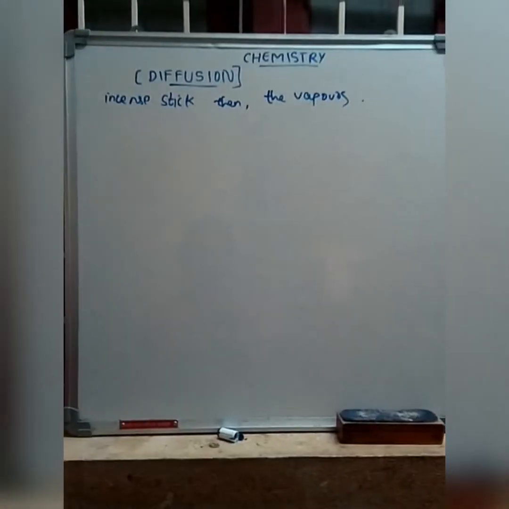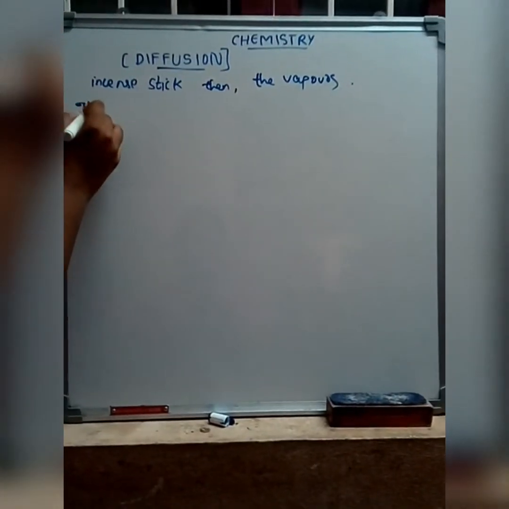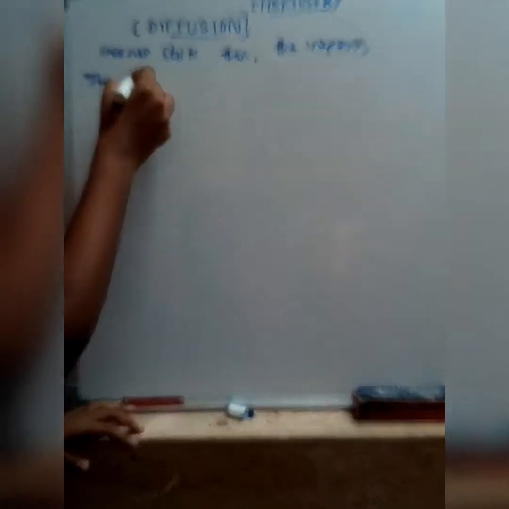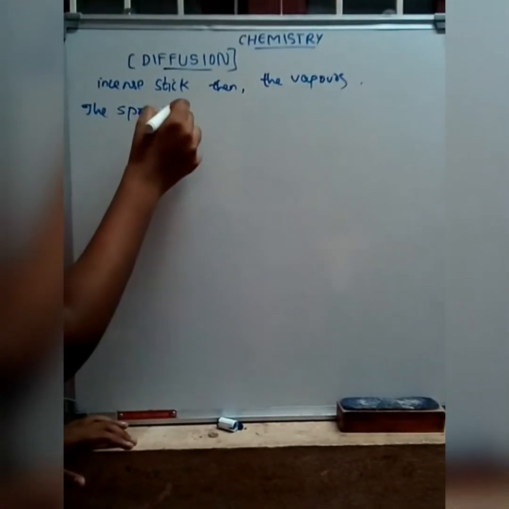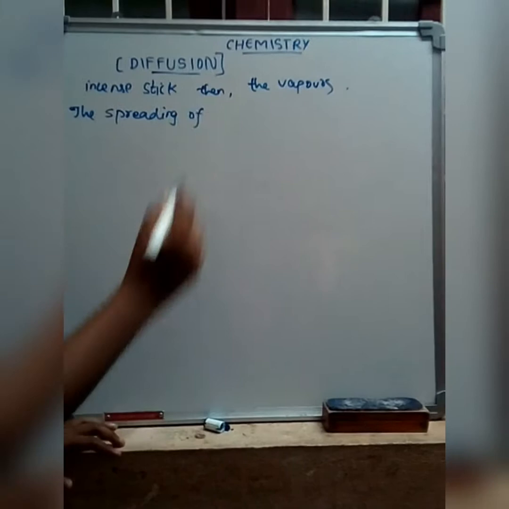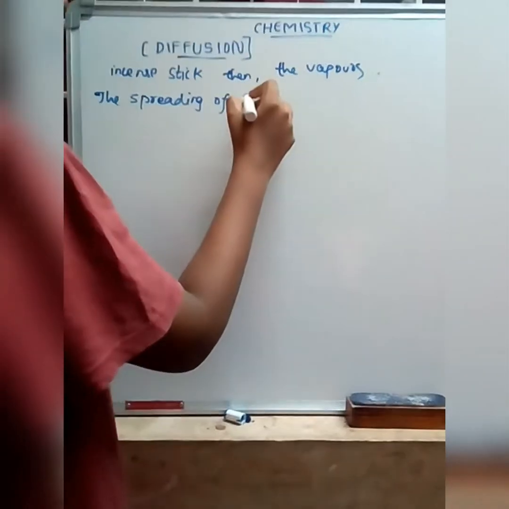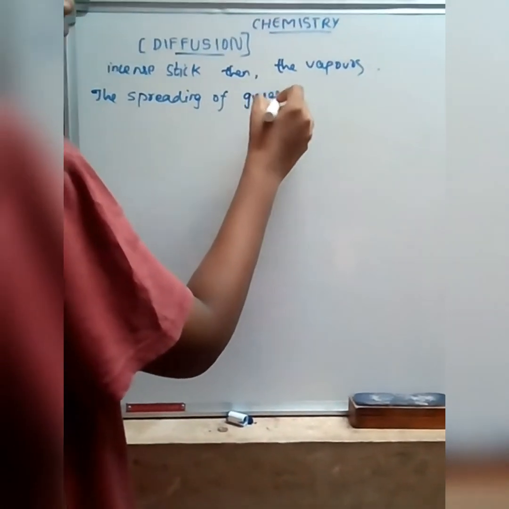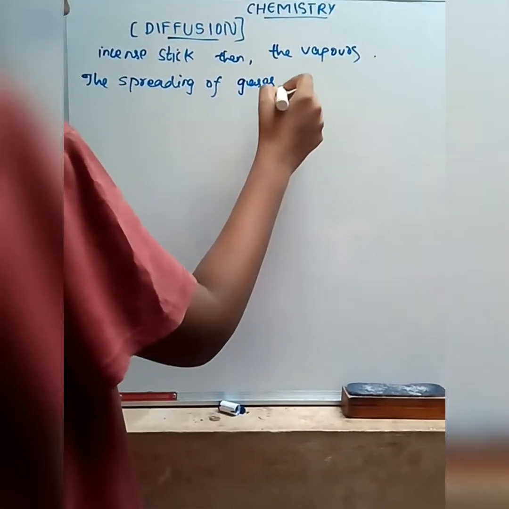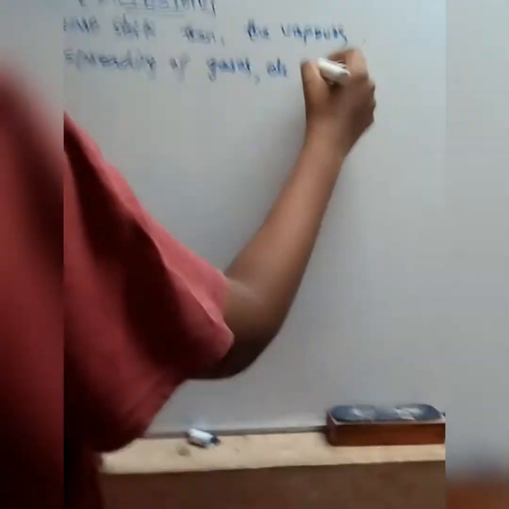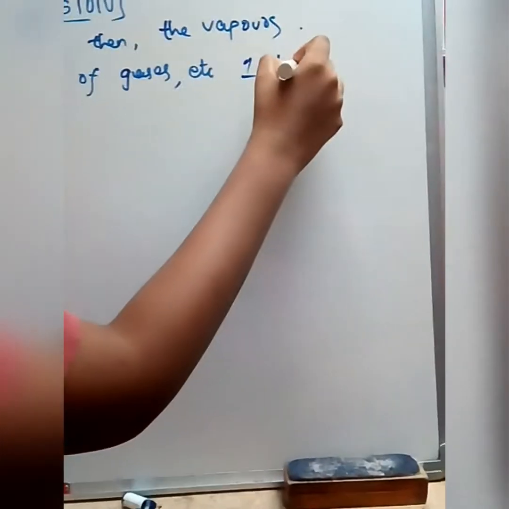Diffusion is the spreading of gases, vapors, etc. into the atmosphere, traveling from one place to another.